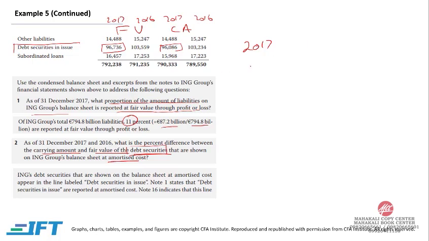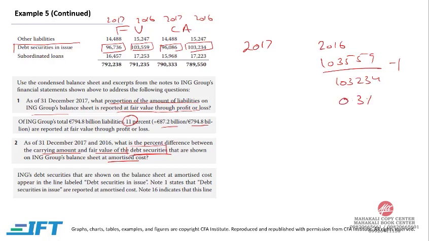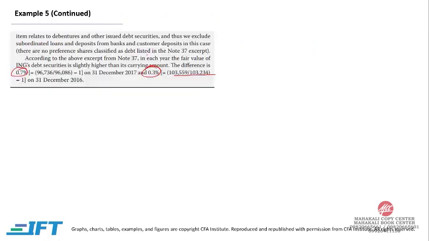And in 2016, this is your fair value and this is your carrying amount. So the difference would be 103,559 divided by 103,234 minus 1. This is going to give us the percent change of 0.3%, that the fair value is 0.3% more than the carrying amount. For 2017, it was 0.7%.